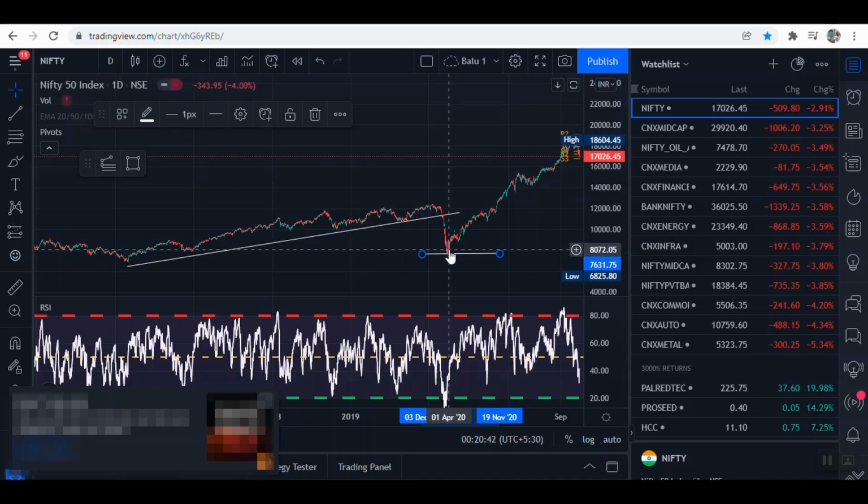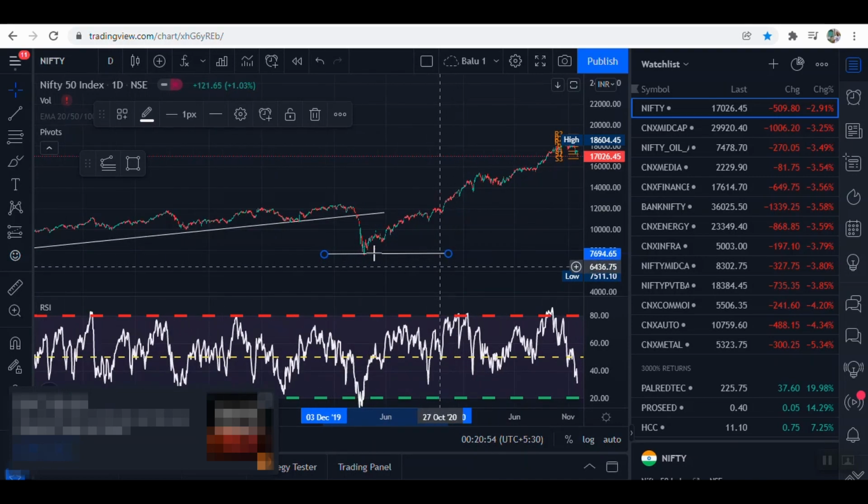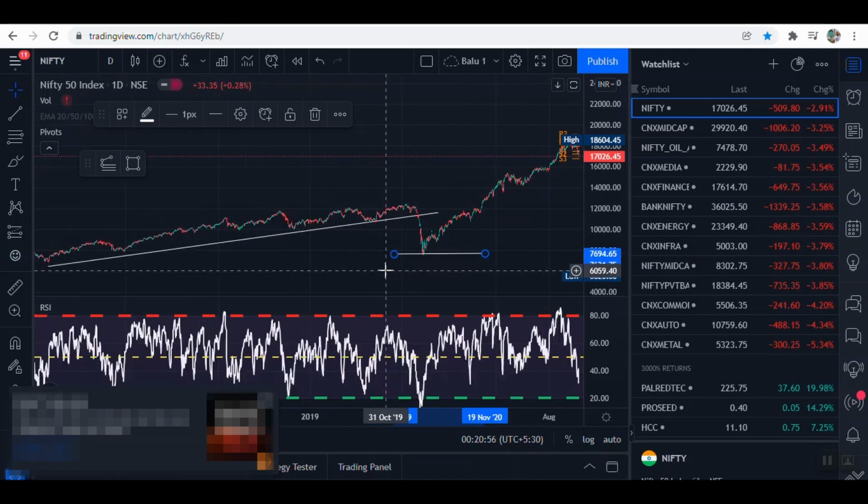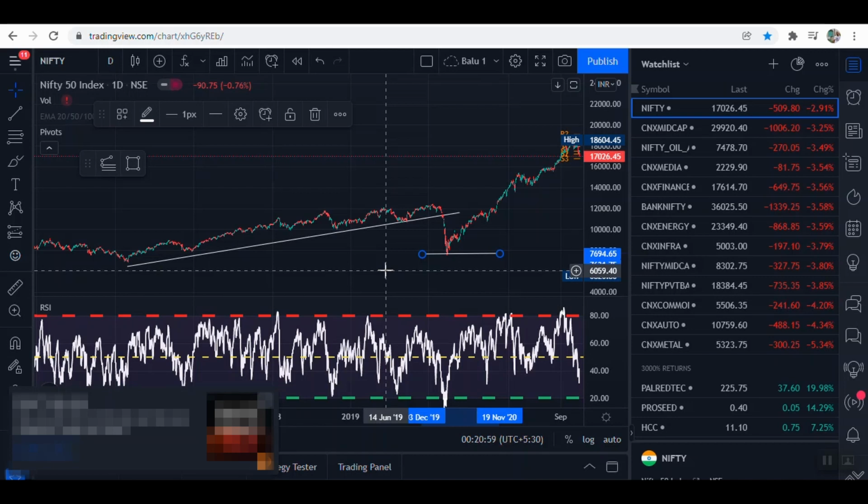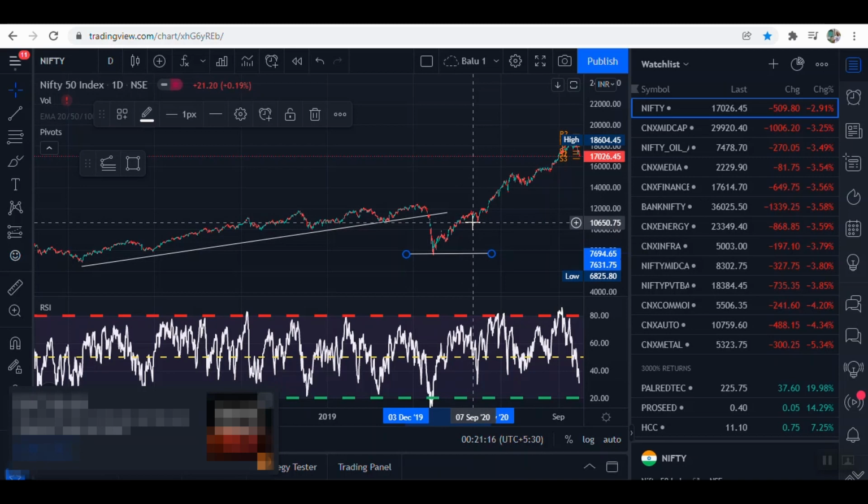March 2020, we had coronavirus. At that point of time, we had huge cases and complete lockdown. So everybody got scared and everybody started selling out the stocks. So basically what I'm trying to say is the stock price moves up and comes down completely based on supply and demand. You can ask me what is supply and what is demand. Let me clarify that. When stock price goes up and up, which means there is a demand. When it comes down, there is a lot of supply.